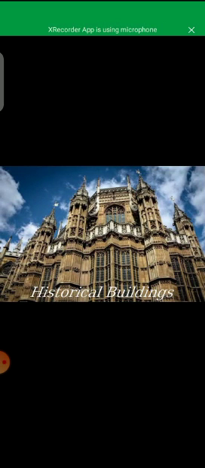Now if you talk about some historical buildings, you know that United Kingdom has a very old history, so we have some historical buildings in United Kingdom as well. For example, Tower of London. These are also some important castles, historical buildings as well. These are historical buildings of the United Kingdom. Clear?